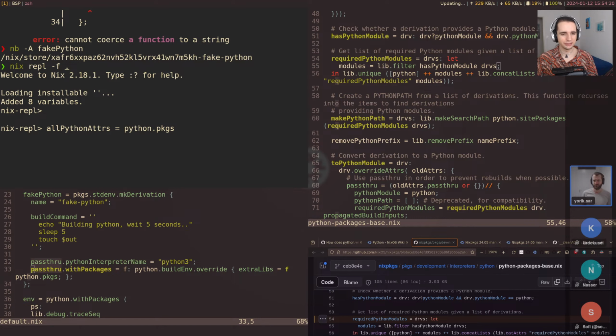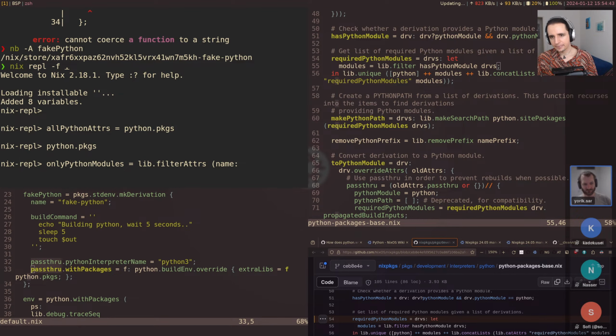Well, don't really need it in this case. python.packages, and now I want to remove all the modules. So I'm going to do onlyPythonModules equals lib.filterAttrs, and now I'm going to use that hasPythonModule.